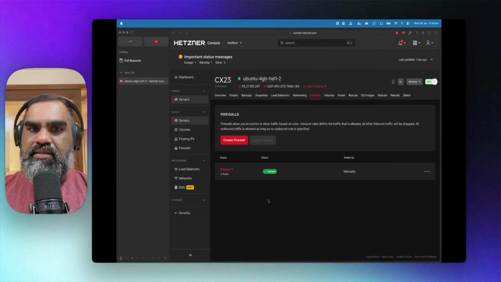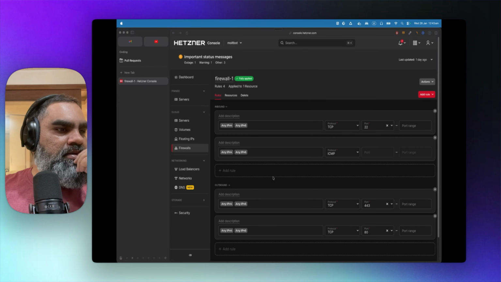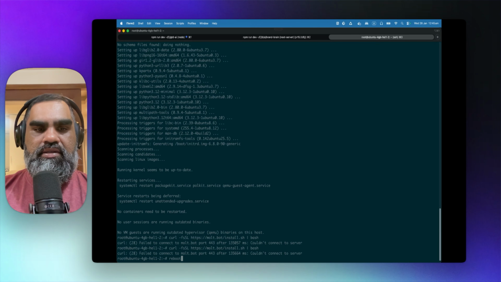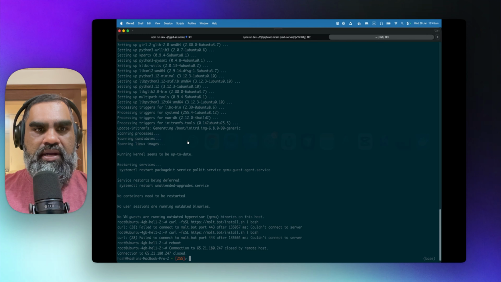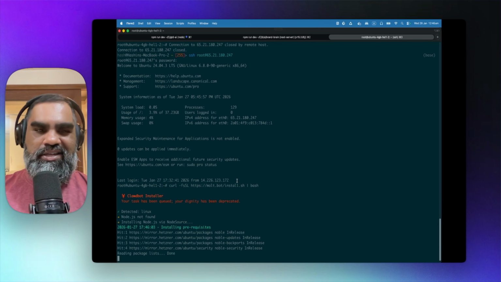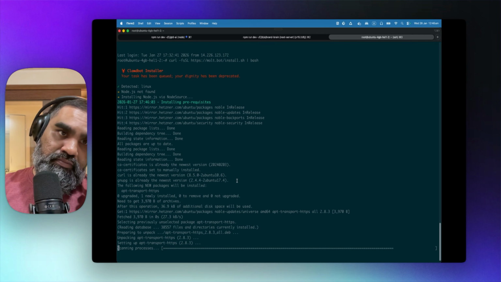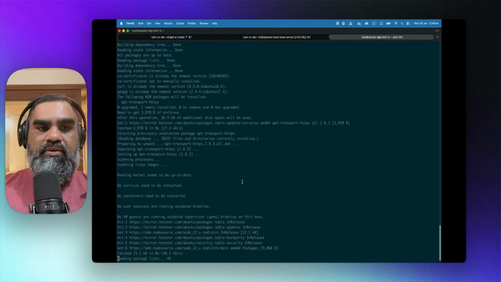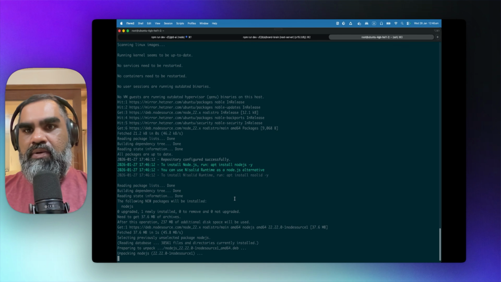So we have opened up that 443 port. Let's try again. It doesn't look like it's working. So do we need to restart it? Let's just reboot it and see. That's done, I think. Then let's go back and connect to it again. Same command as SSH root. Yeah, we need to reboot it. So make sure you reboot it for the firewall to get applied, I think. Or maybe it's because we upgraded and didn't reboot after that.